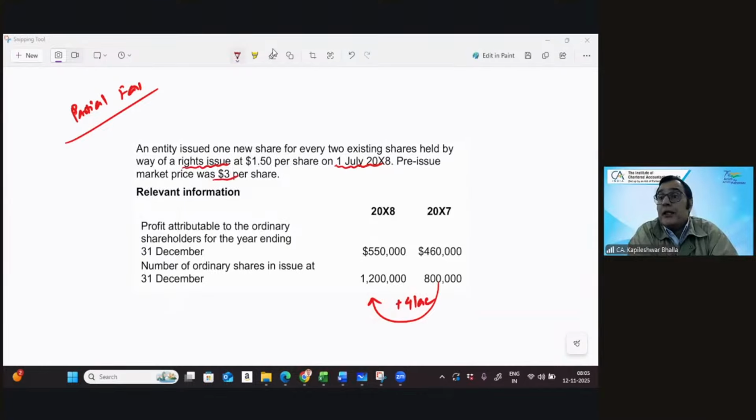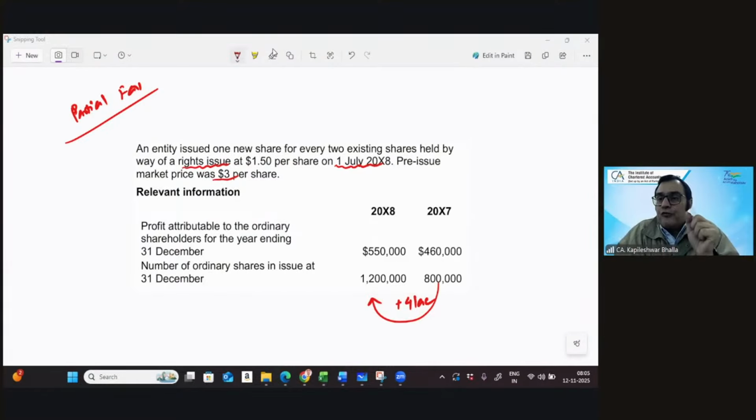No, my friends, no. That is the biggest misconception. The favor is not supposed to be the difference between 3 and 1.5. Reason: 3 is the price prior to the right issue, and once the right issue occurs, this market price will fall down.